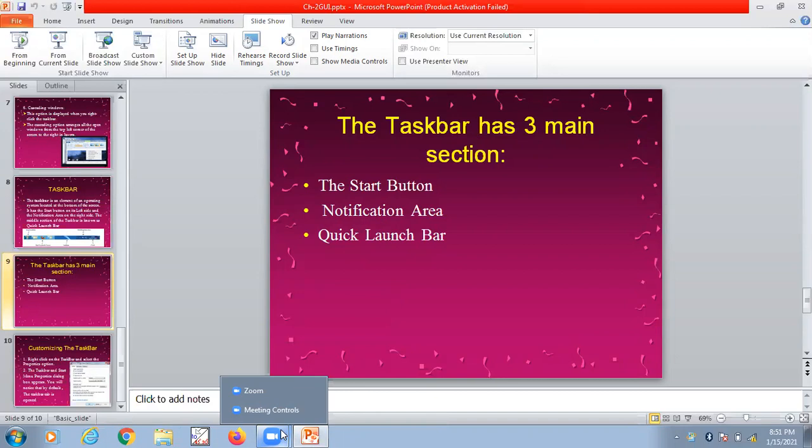This is the area between the start button and the notification area, from here to here. You can add as many icons as you want. Okay. So this is my quick launch bar.